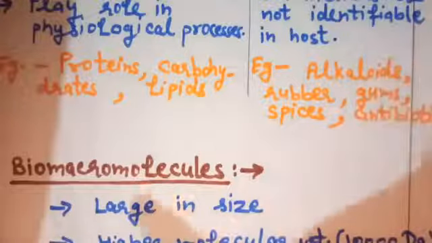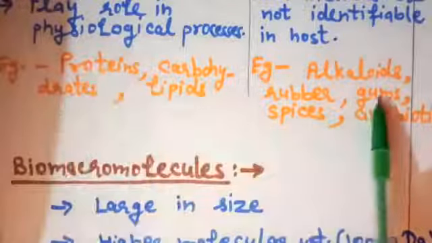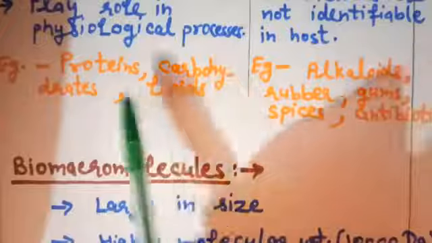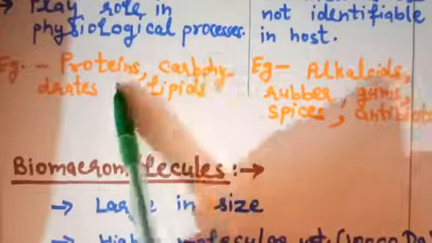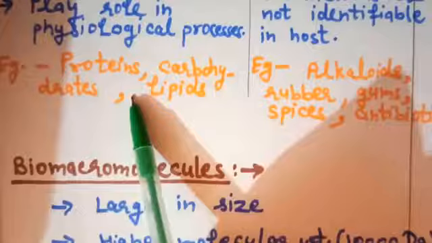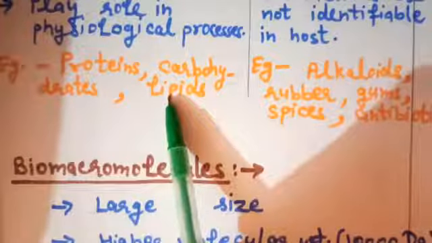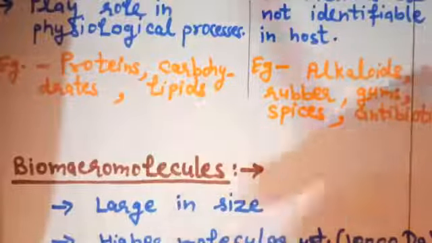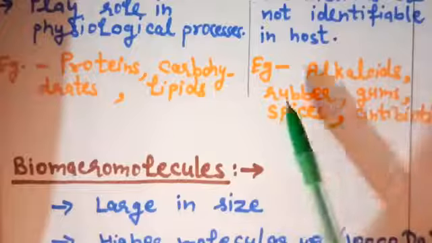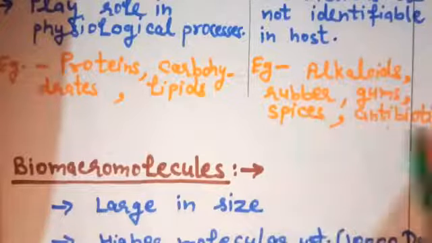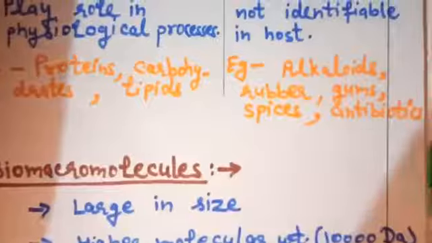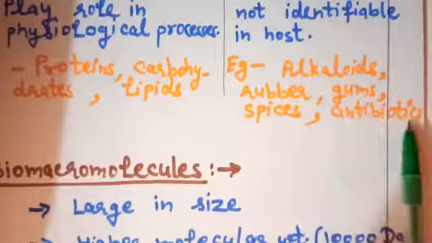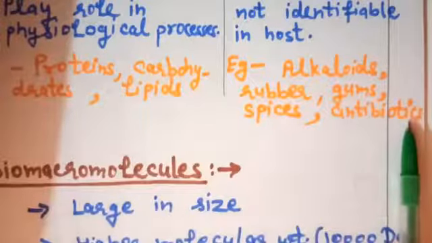Now, these are some examples of primary metabolites and secondary metabolites. Primary metabolite examples are proteins, carbohydrates and lipids. All these organic biomolecules, or metabolites, are utilized in physiological processes of the host or animals, because these are found in animals. Secondary metabolites are like alkaloids, rubber, gums, spices, antibiotics. We obtain these from plants, or like antibiotics we obtain from microbes or fungal cells, right?